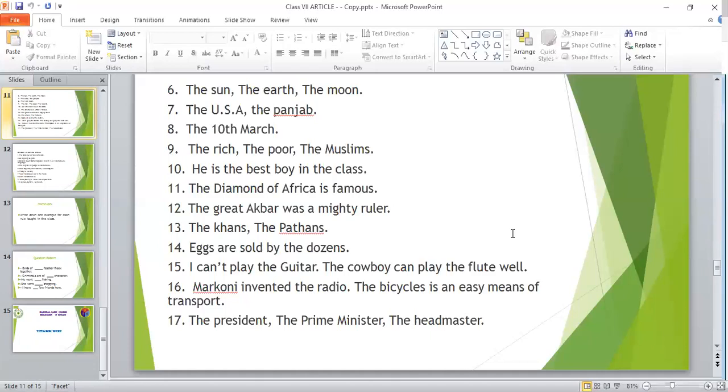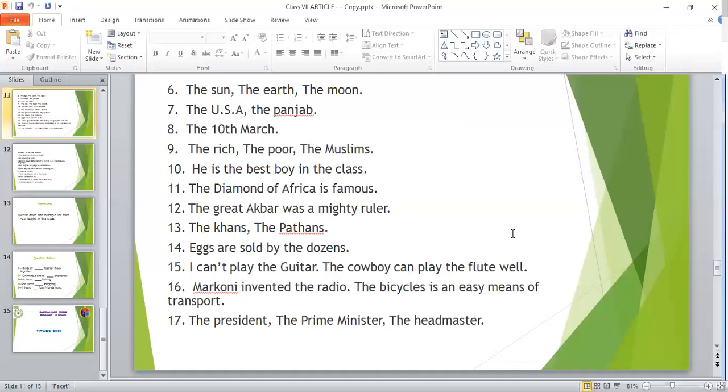Then the 10th March. Here you see after 10 you have used th, 10th, and it has made this very date definite, and so you have to use the here, the 10th March. If you say March 10, then there will be no article. But for 10th you have to use the here.